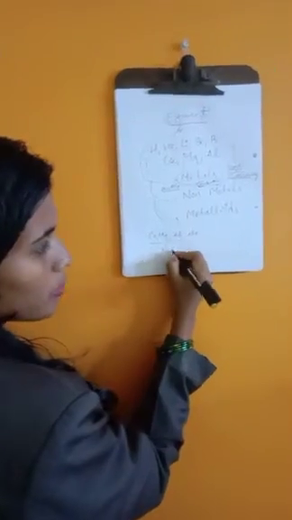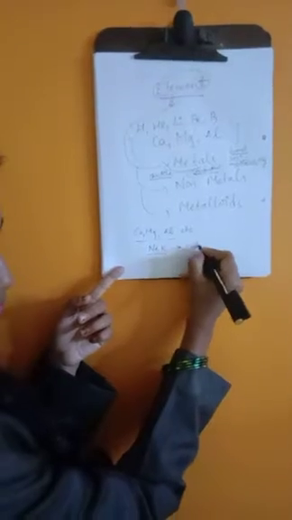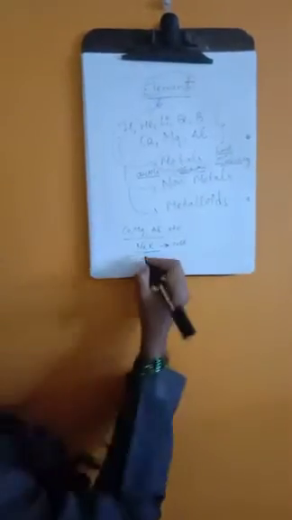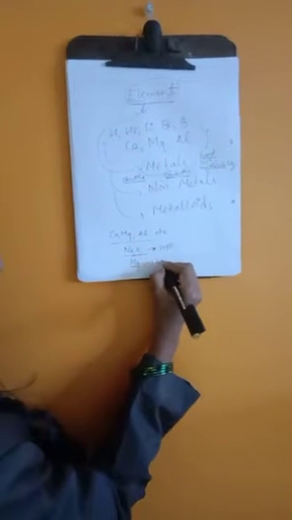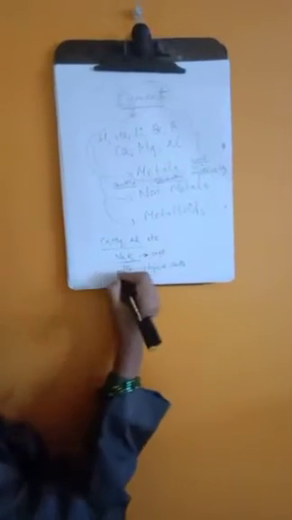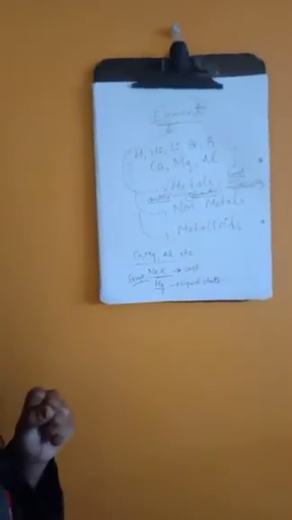For example, sodium and potassium. These are the two metals which are very soft, so they can be easily cut with a knife. And next comes mercury. This mercury generally exists in the liquid state. Except these, all the rest are solid in state.